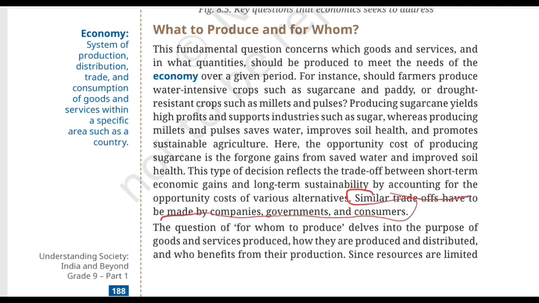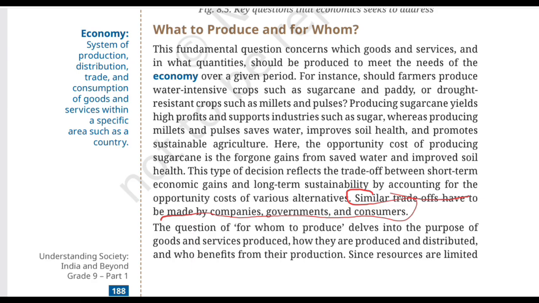How with a company? A company may choose between investing in a new machine or expanding its workforce. A government may have to decide how to allocate limited public funds among healthcare, infrastructure, and other priorities. Whereas a consumer may have to choose between buying a new phone and saving the money. Different situations, but the same economic problem: limited resources, choices, which leads to trade offs. Moving ahead, now, as we have answered, what should we produce? But imagine you have produced something. Now comes another question. Who is it actually for?